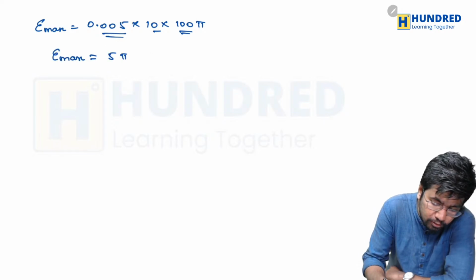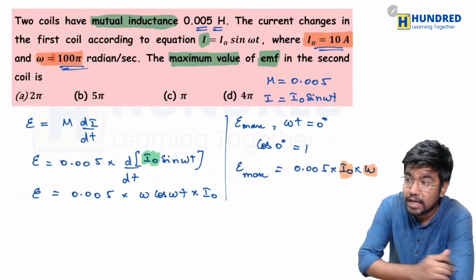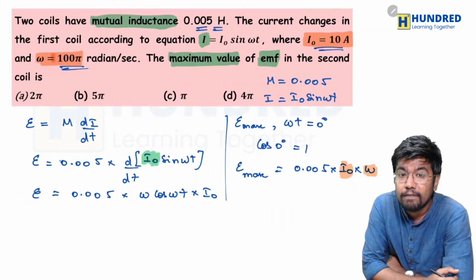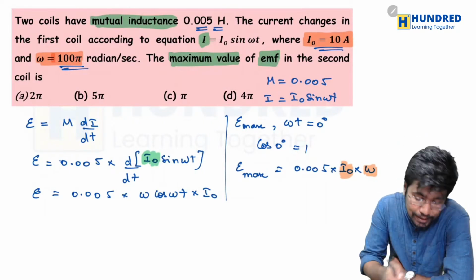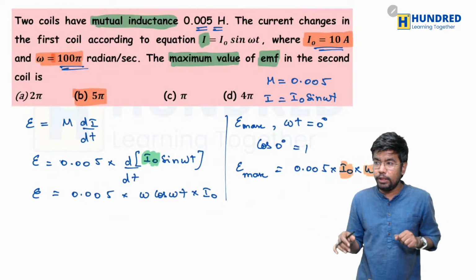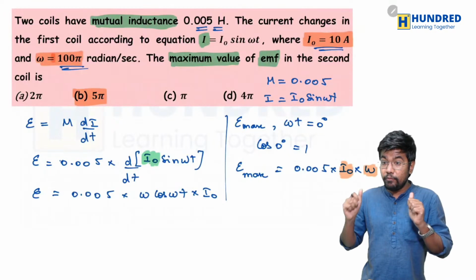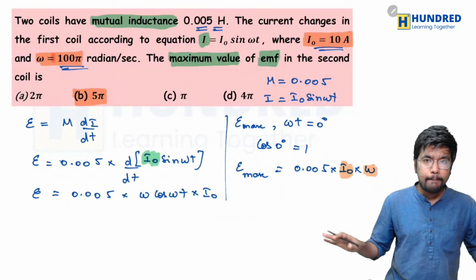The value of maximum EMF is equal to 5 pi. So which option is matching here? Which one is right here? Well, you can clearly see that option B is matching. Option B, that's the one that is matching here, right? So everyone has got it? Everyone understood it? Can we move on to the next one? Yeah.